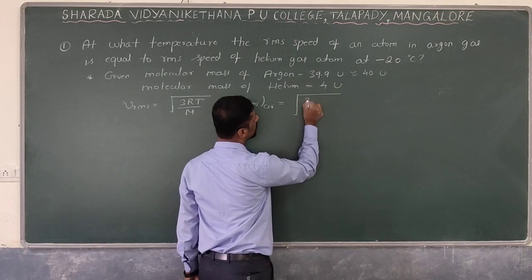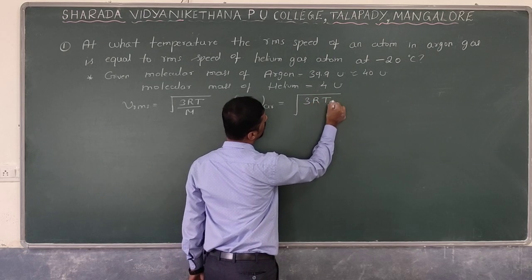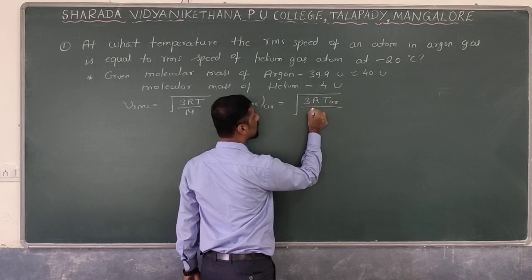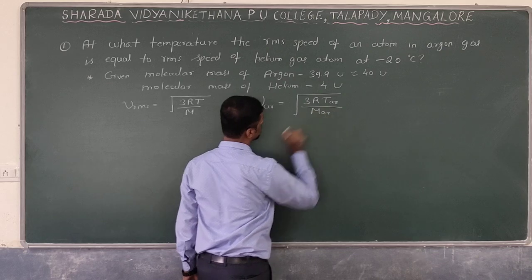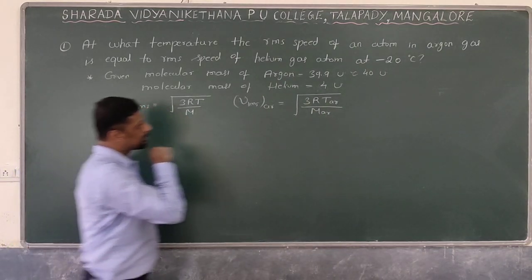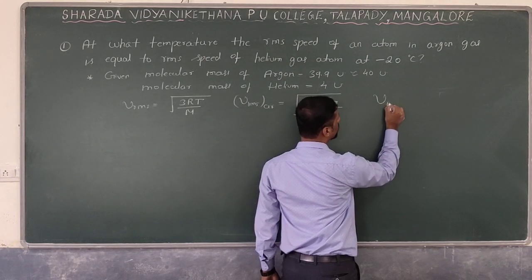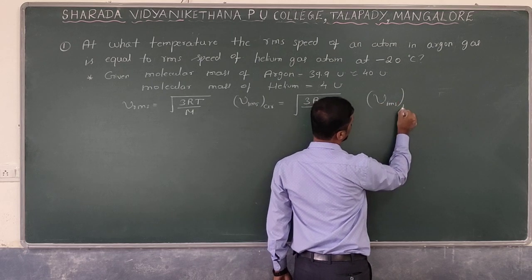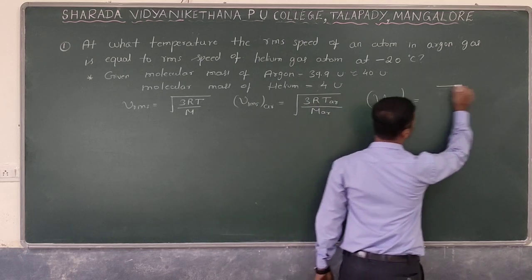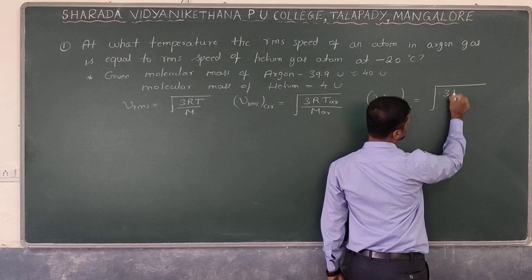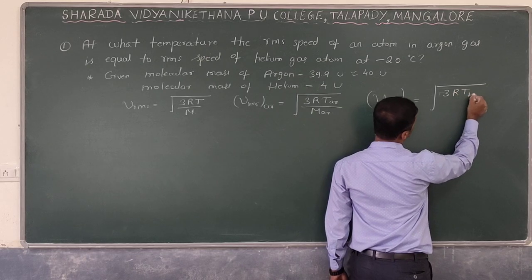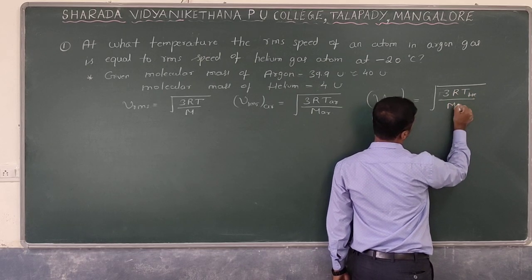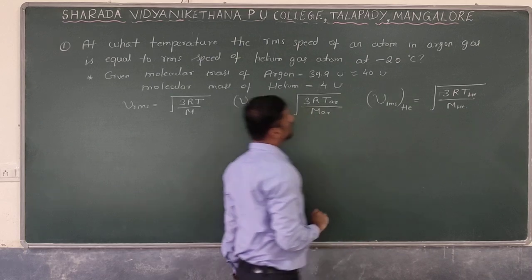That is root of 3RT of argon gas divided by molecular mass of the argon gas. Similarly, the RMS speed of helium is equal to root of 3RT of helium divided by molecular mass of the helium.